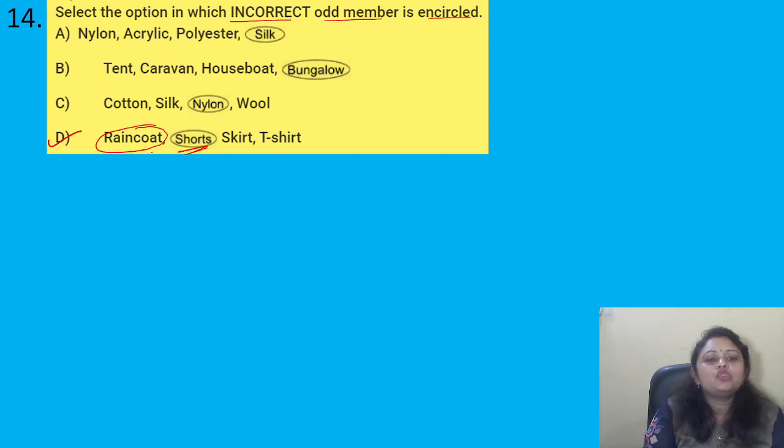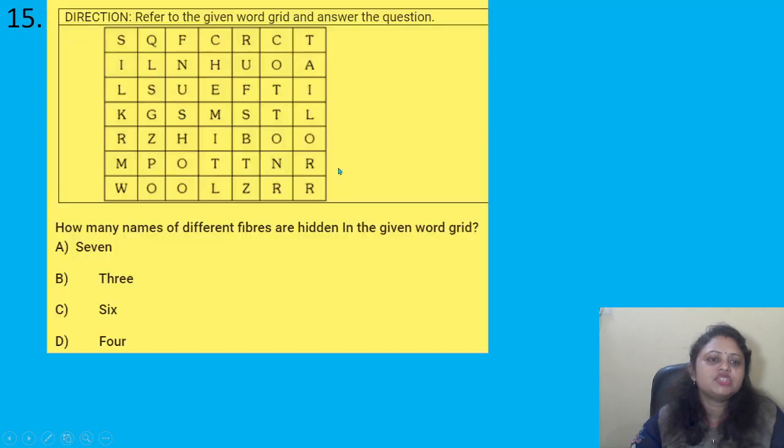We use a raincoat in the rainy season, and the others we use in summer or regular seasons. So the correct answer is option D, and the other nine things are correctly encircled. Okay, coming to the next question.